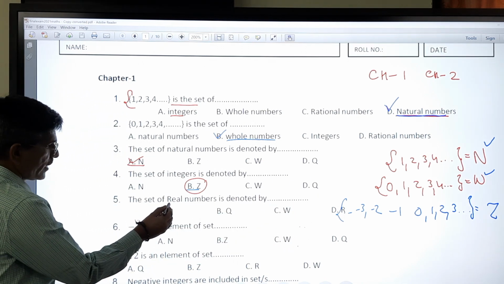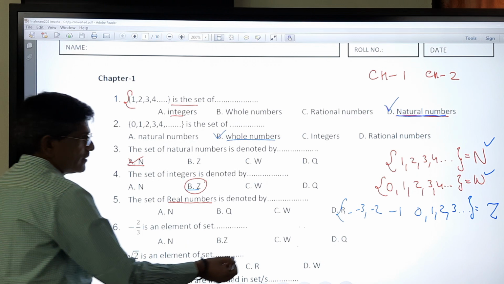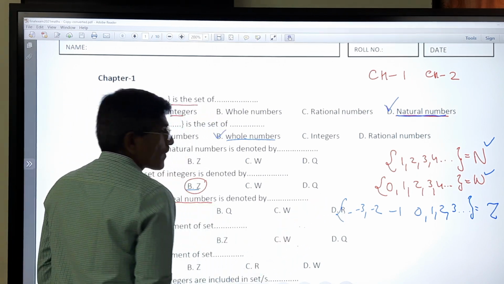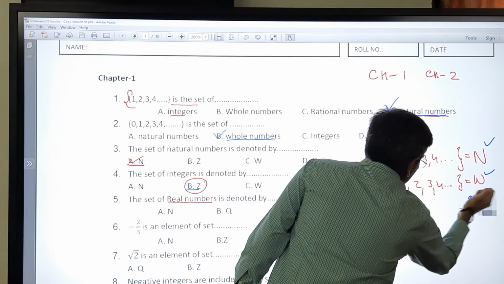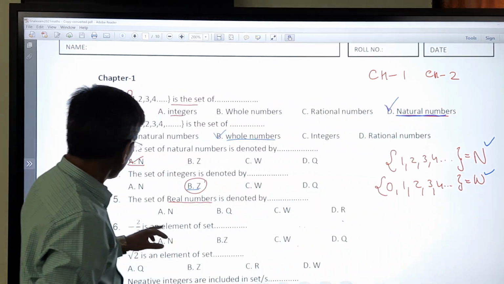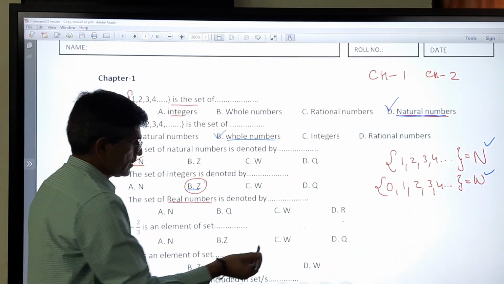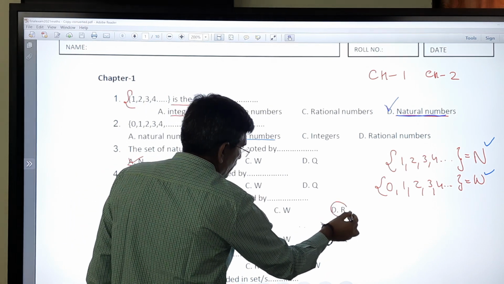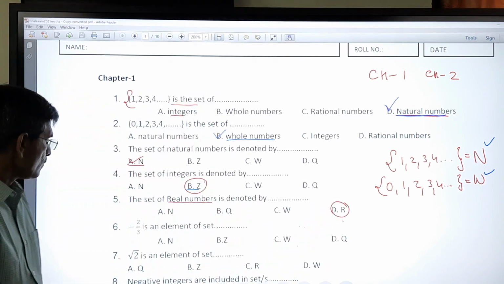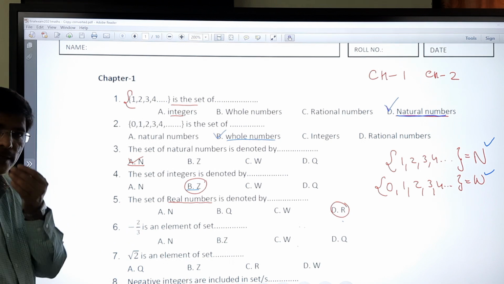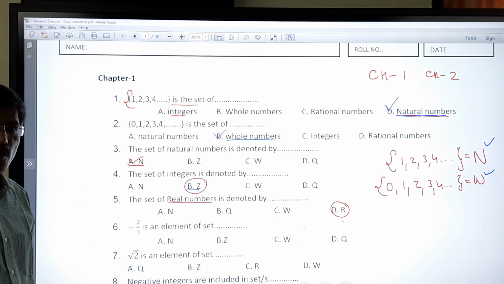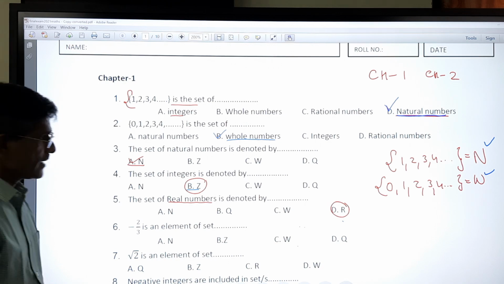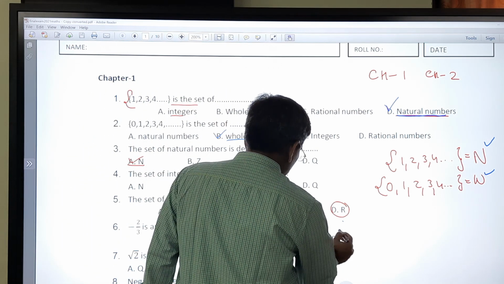Now the set of real numbers, the symbol is R. -2/3 is an element of the set. It is in the form of P upon Q, so we can say it is a rational number.